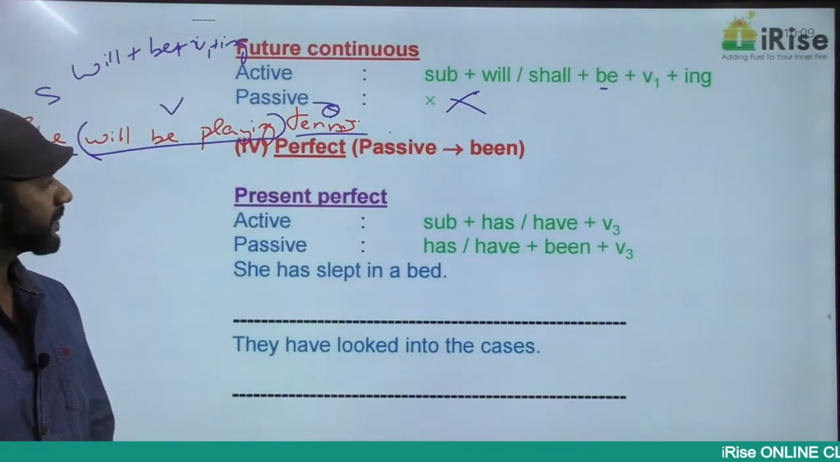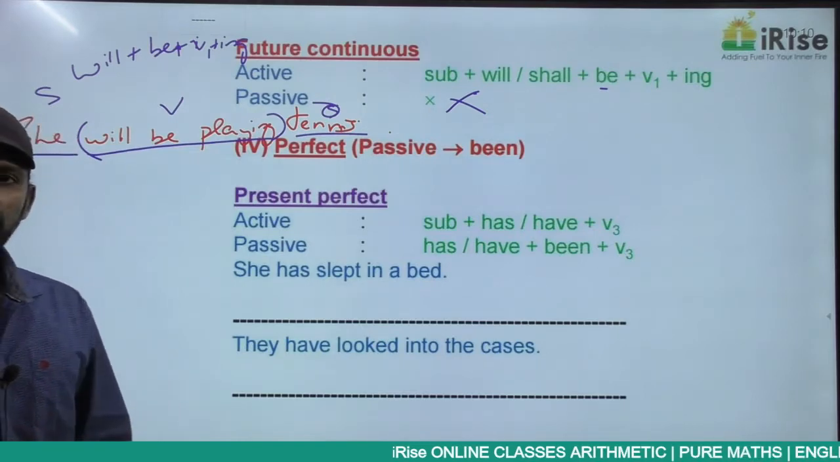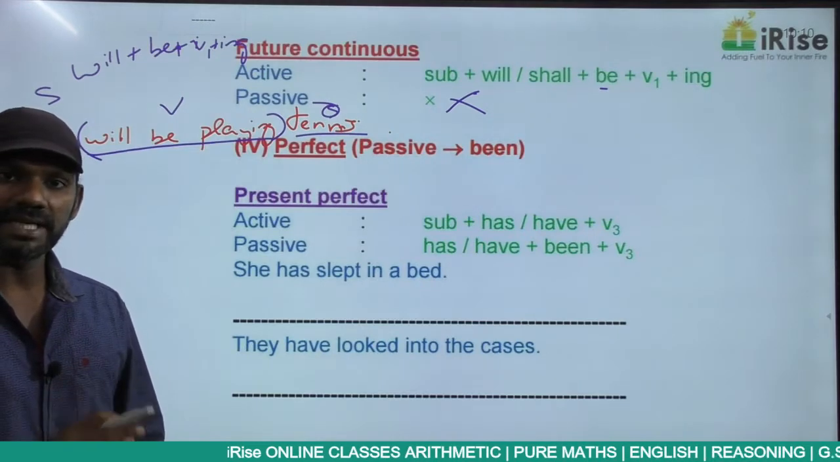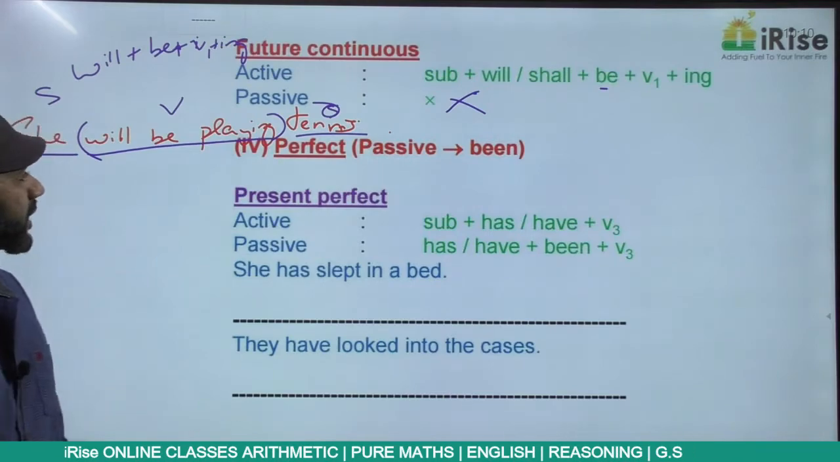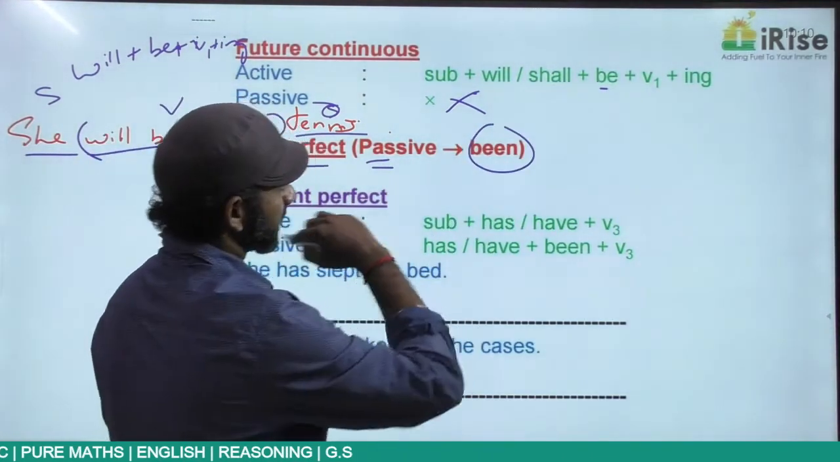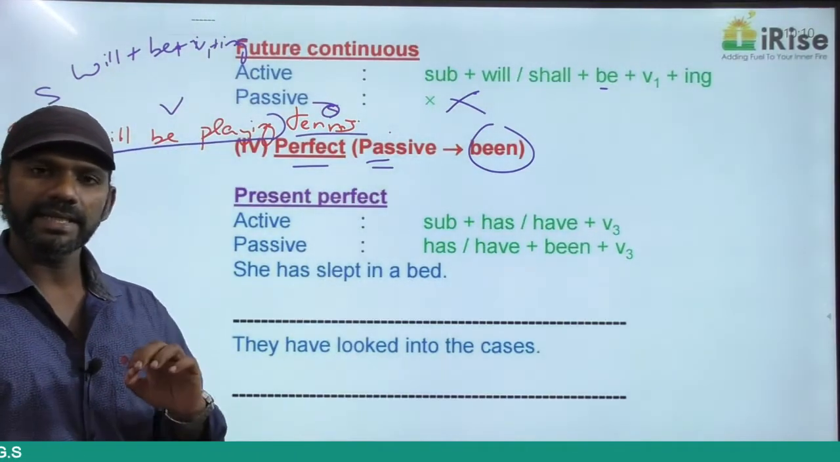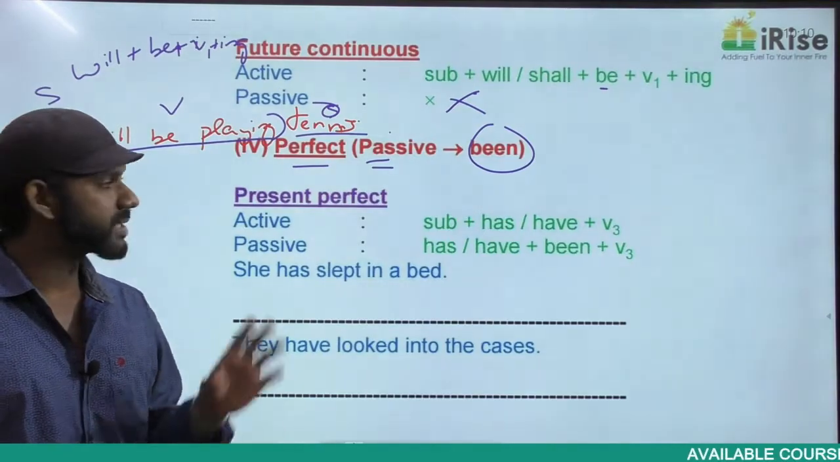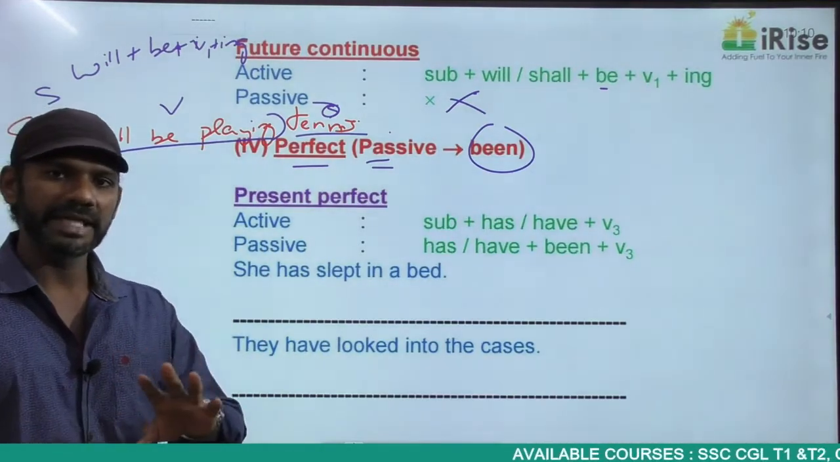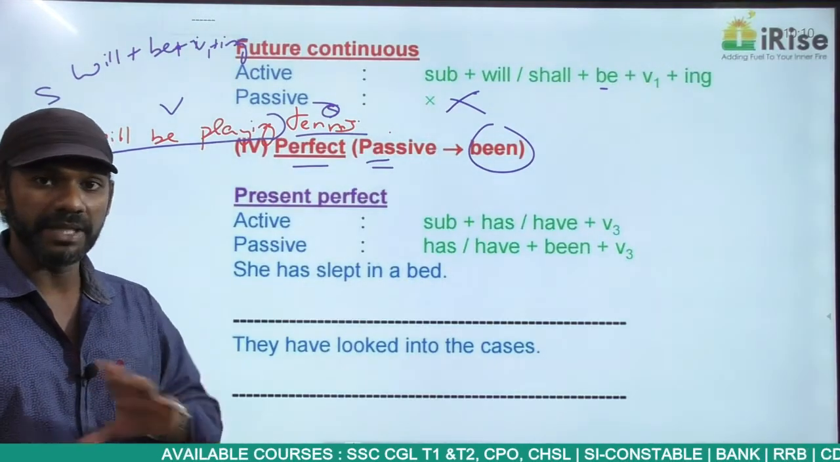Come to the next category, perfect. Now, as I told you, in every continuous sentence in the passive voice, being must be there. In every perfect sentence in the passive voice, been must be there. And if you find present perfect, past perfect, future perfect, if you find any perfect sentence in the passive voice without been, eliminate that option. Right? Simple. In every perfect sentence in the passive voice, been must be there.